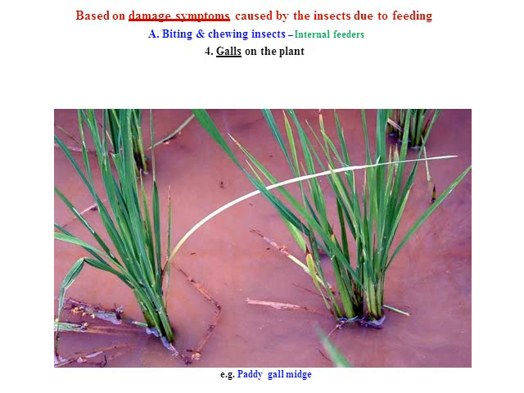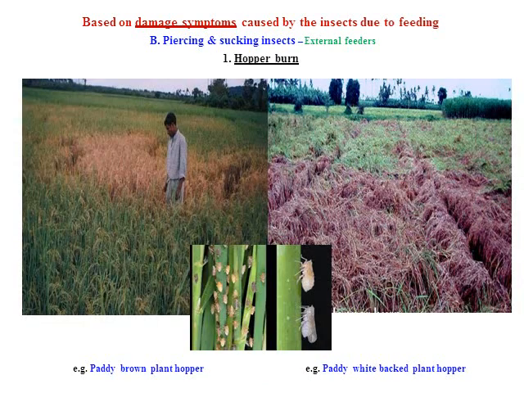So this is also one of the chewing and biting type of mouthparts, boring into the central shoot of the tiller. So this is a very particular symptom that can be observed in the rice field easily. Another one is the hopper burn symptom. It is also a very major problem, that is with the white backed plant hopper or the brown plant hopper, that is BPH. So the central point on the rice field gets a burn-like symptom with a circular patch.